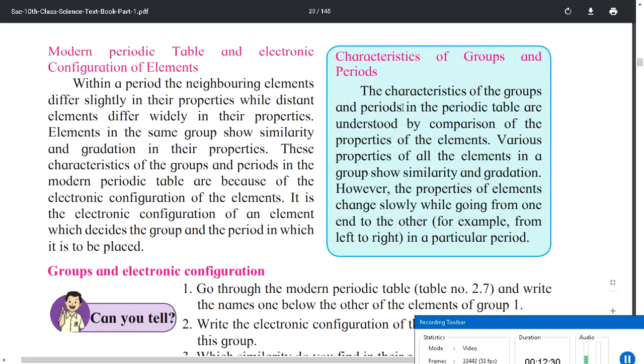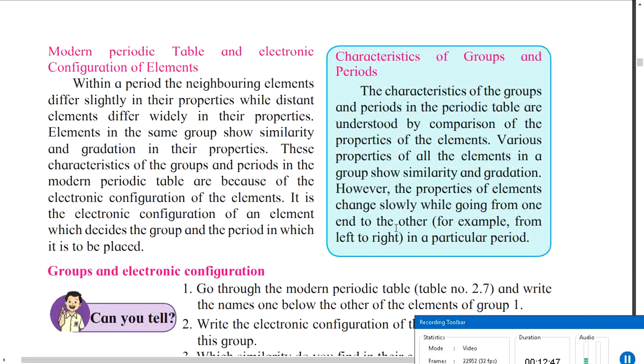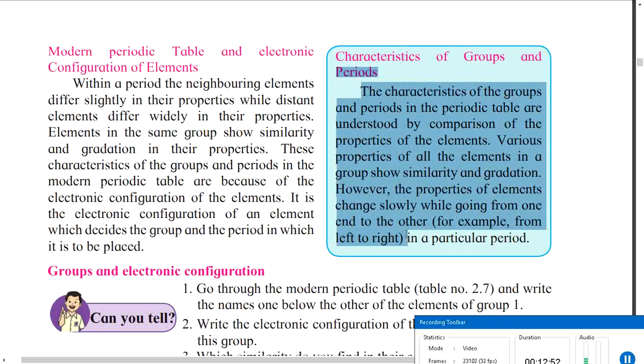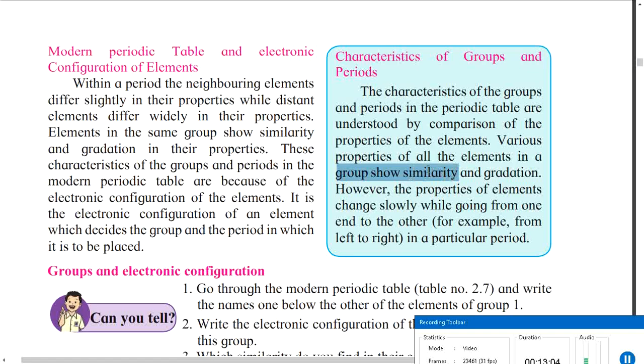The groups and periods in the periodic table are understood by comparison of properties of elements. Various properties of all the elements in a group show similarity and gradation. However, the properties of elements change slowly while going from one to another, that is from left to right in a particular period. So what is the meaning of this? In the groups and periods that we have in our periodic table, you can find similarity in groups. You will see here, various properties of all elements in a group show similarity. Gradation means it changes very slightly.